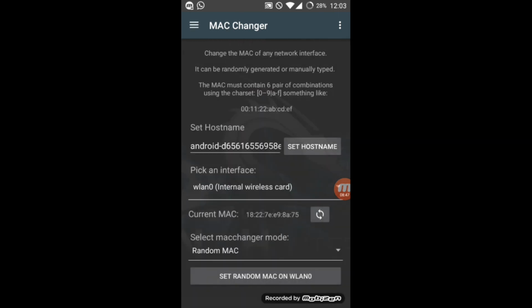The MAC changer. Friends, it's like a full Linux in Android.